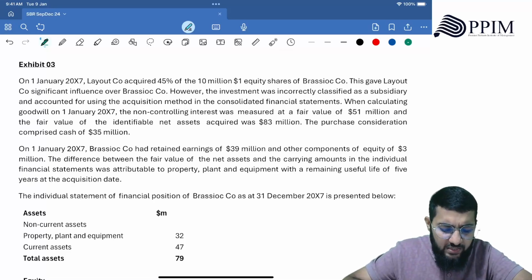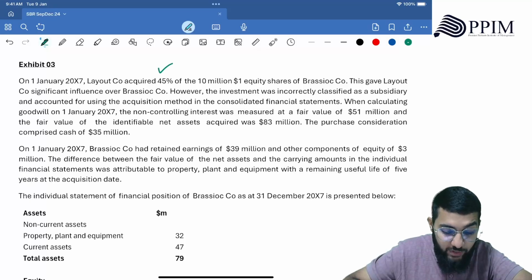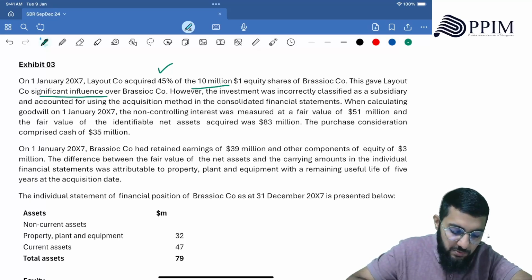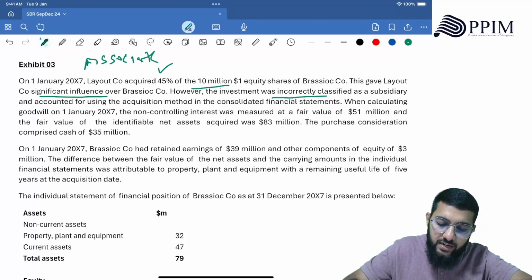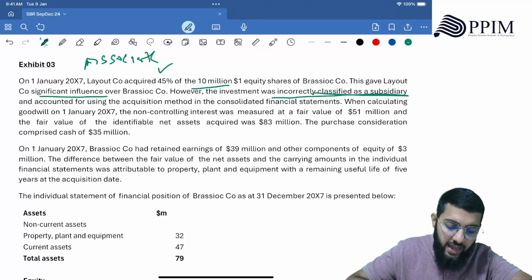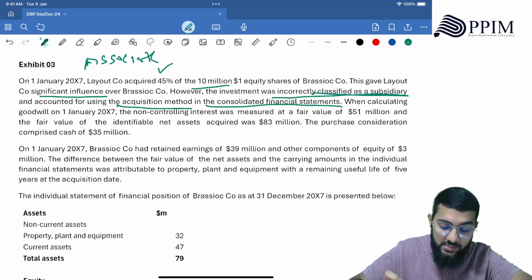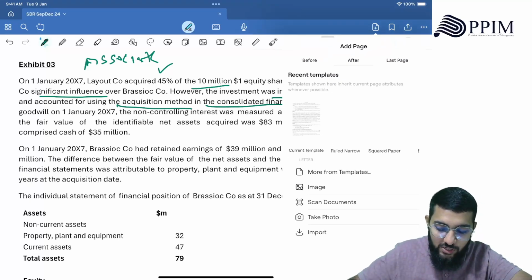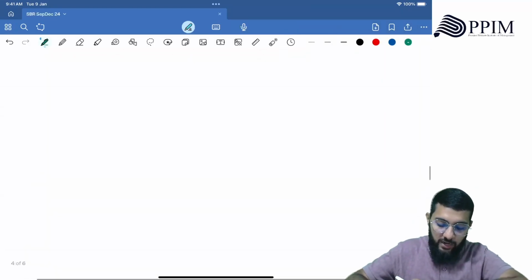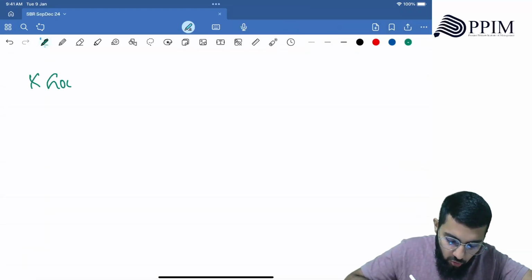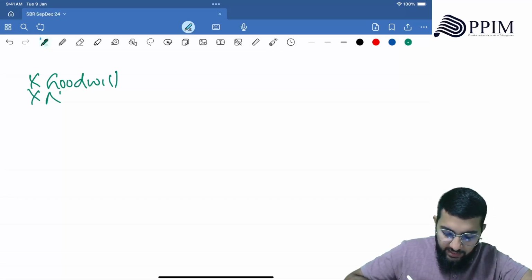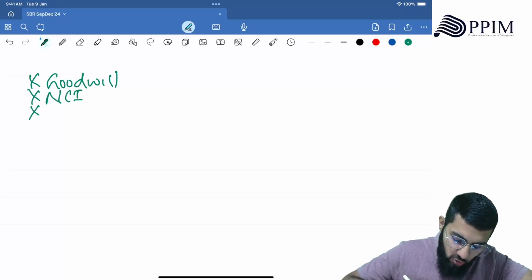On 1st January 2007, Layout Co. acquired 45%, we know that, of the 10 million $1 equity shares of Braziok Co. This gave Layout Co. significant influence over Braziok Co. Significant influence, meaning an associate. However, the investment was incorrectly classified as a subsidiary and accounted for using the acquisition method in consolidated financial statements. There is an incorrect thing that they have done. Now you need to know that they would have calculated goodwill, NCI, then no associate recorded. So these are the errors that they've done.